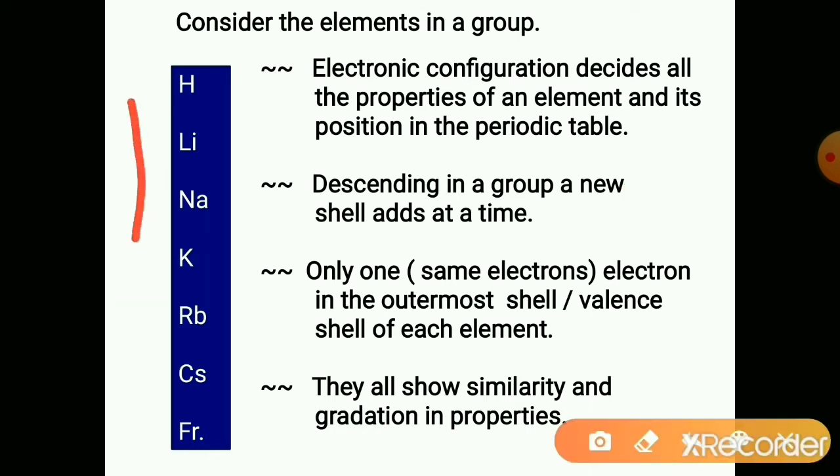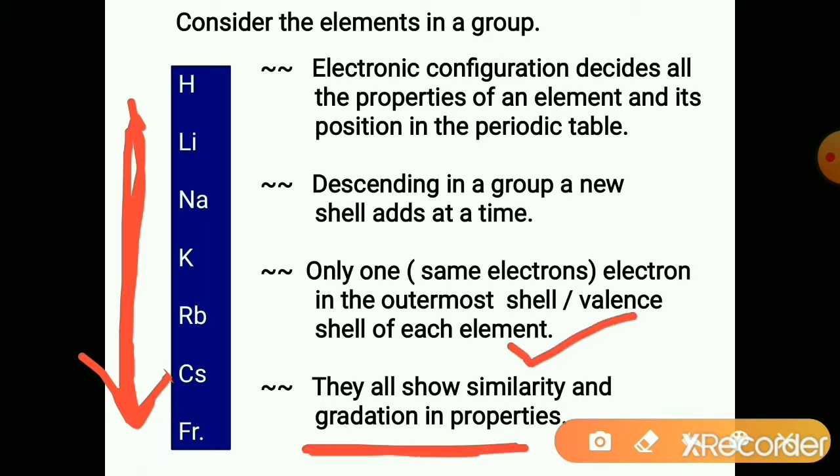In all these elements, there is only one electron in the outermost shell. As the number of electrons in the valence shell is the same, they all show similarity and gradation in the properties. They all show similar chemical properties because of the same valence electrons.